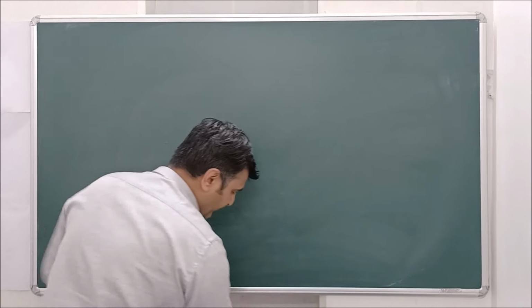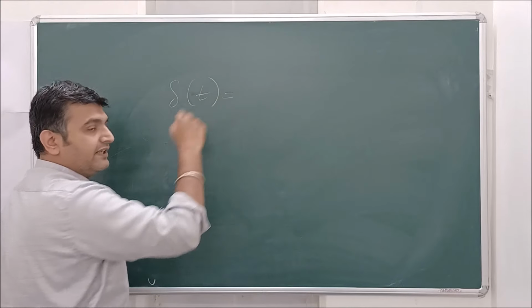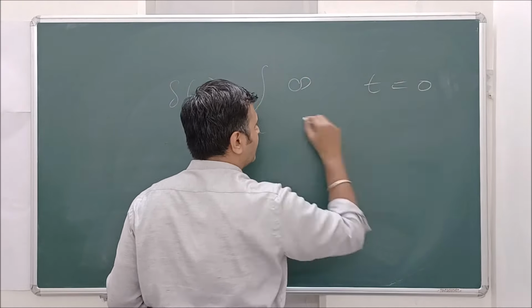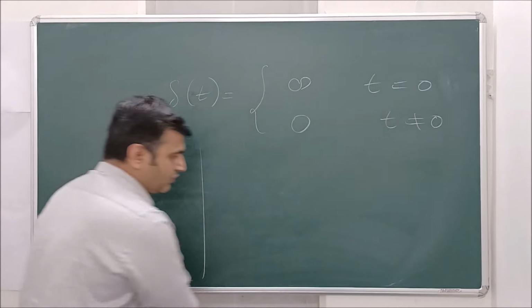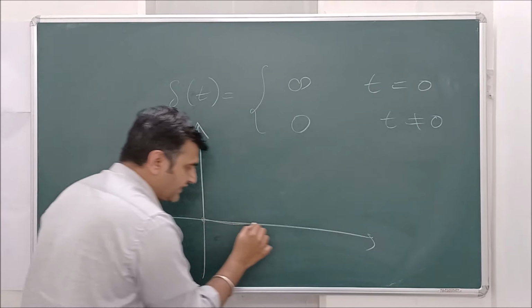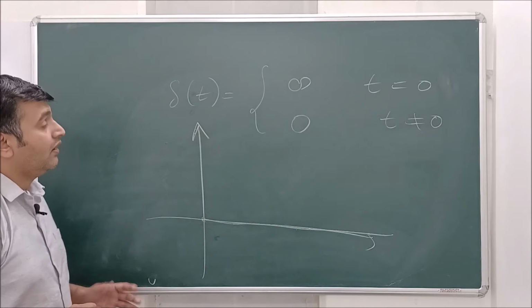Now, even before that, if someone is writing delta of t, what does it mean? It is infinite at t equal to 0 and 0 for t not equal to 0. Okay, so at 0 there is a spike, and then again everything is 0. So this is how it is defined.